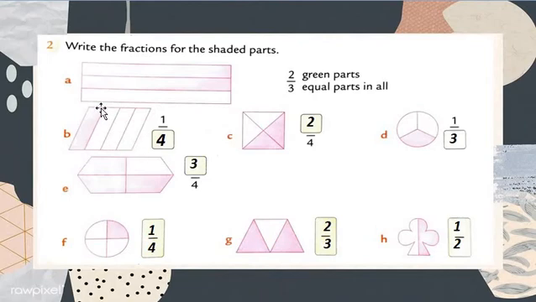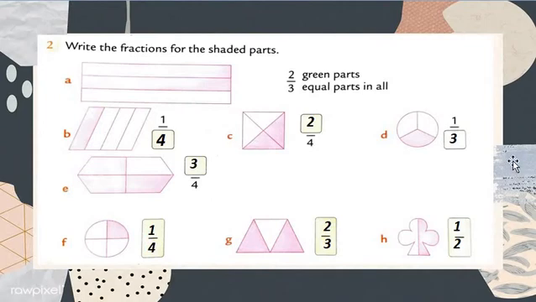Understood? So the first part is shaded by pink color and we write 1 in the numerator, and the total parts are 4. So it is called 1 upon 4th, 1/4. Understood, my dear students?